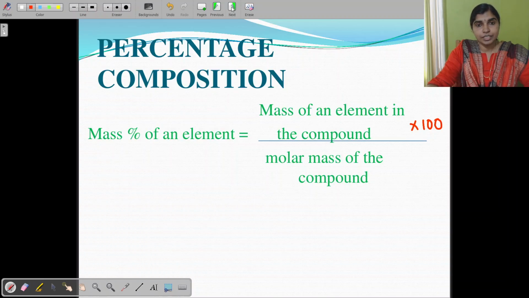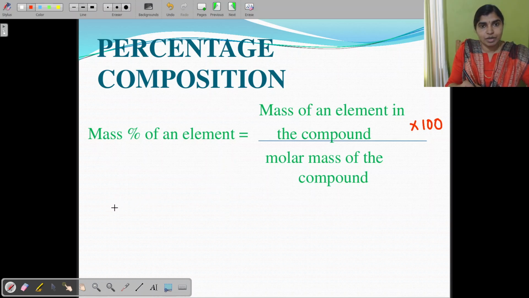Now the percentage composition. How will you find out the percentage composition of an element in a compound? Here the mass percentage of an element in a compound is equivalent to the mass of that element in the compound into 100 divided by the molar mass. So how will you find out the mass percentage of carbon in carbon dioxide?